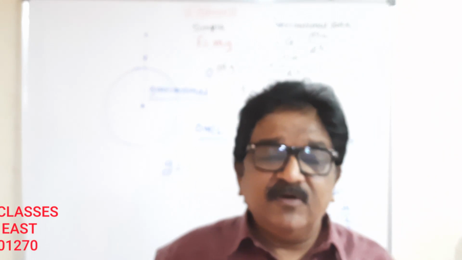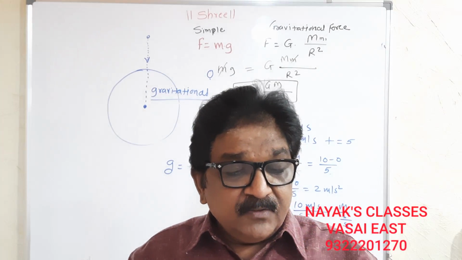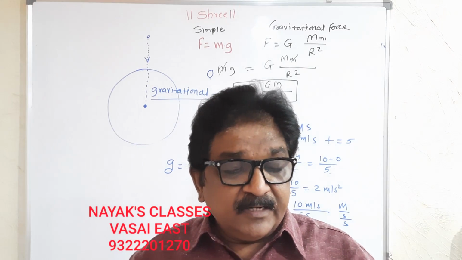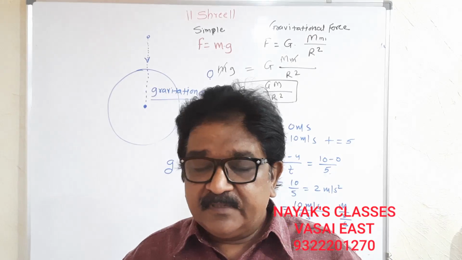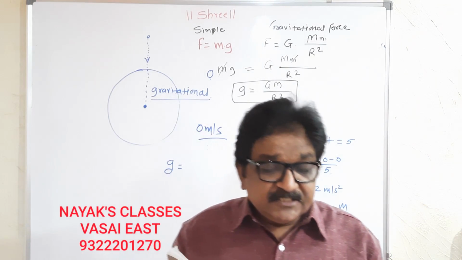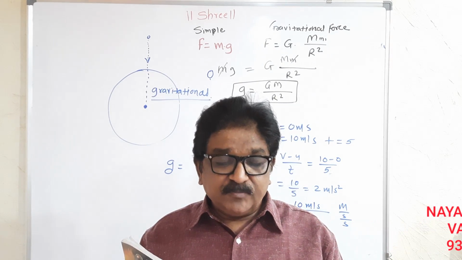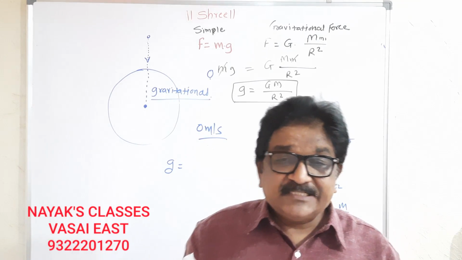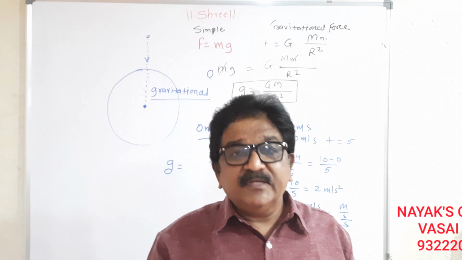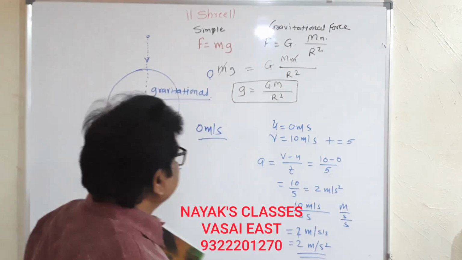We will see the formula of it. Page number 8, they have given a note. I will read it first and then I will give the formula. Acceleration is a vector quantity. As the gravitational force on any object due to Earth is directed towards the center of the Earth, the direction of acceleration due to gravity is also directed towards the center of the Earth. This is the note on acceleration due to gravity.